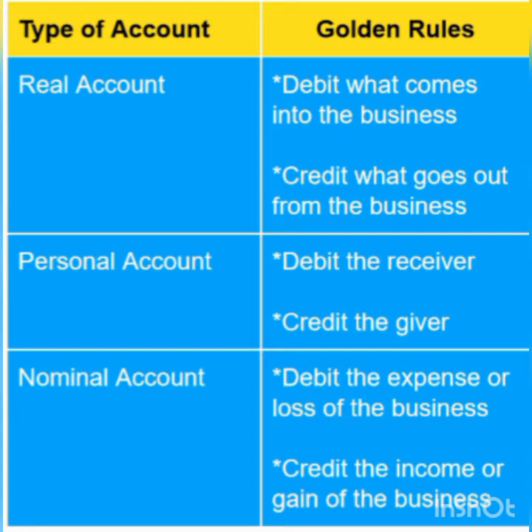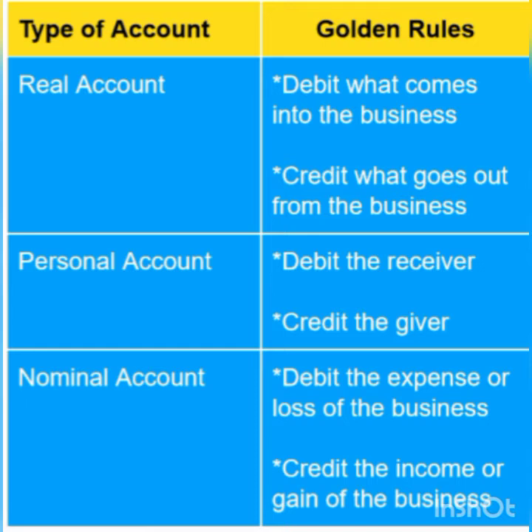Next account is personal account. Next account is nominal account. The examples of nominal account are rent paid account, commission account, interest account, commission received account, interest received account, discount received account, salary paid, advertisement expenses, etc. While recording transactions in the various books of accounts, first we want to divide these transactions into three.